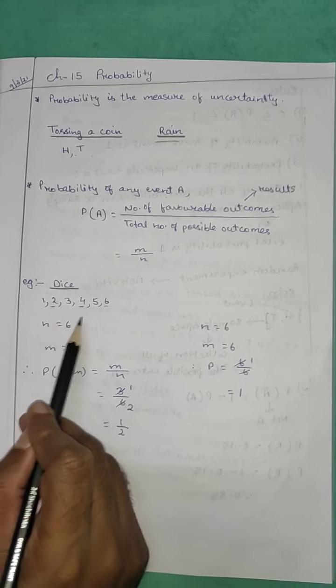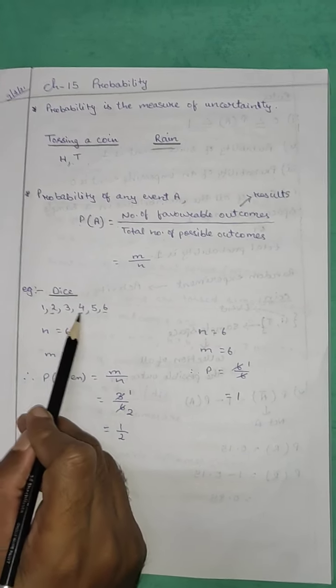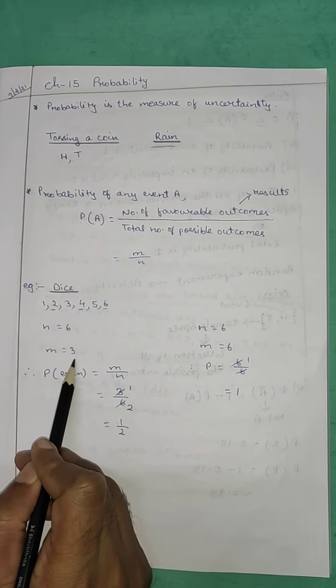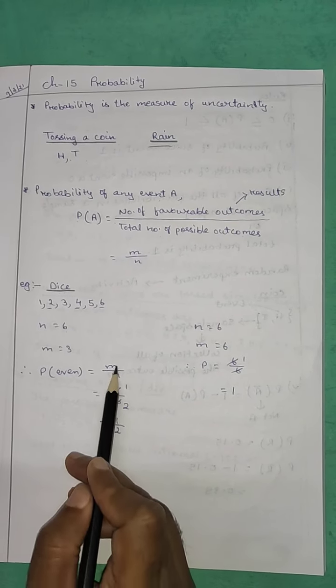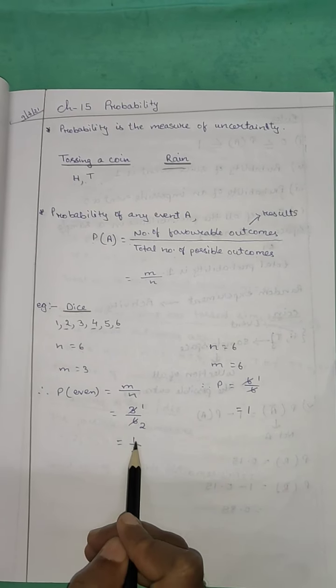Whose probability you are searching, that is your favorable outcomes. Therefore the probability for even numbers is m by n, which is 3 by 6. After cancellation it will be 1 by 2.